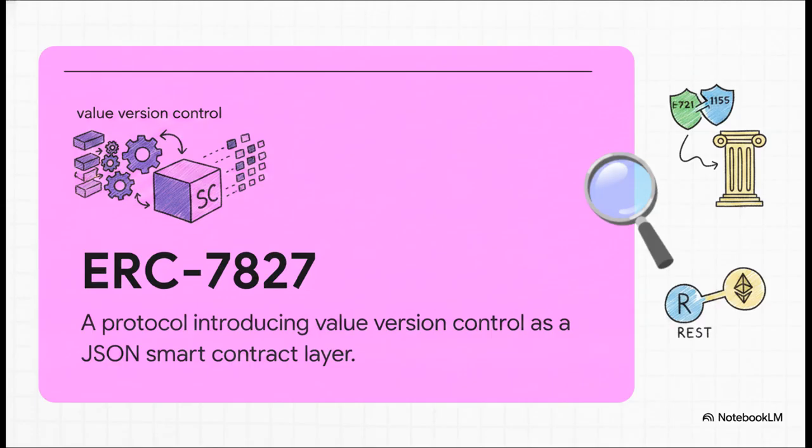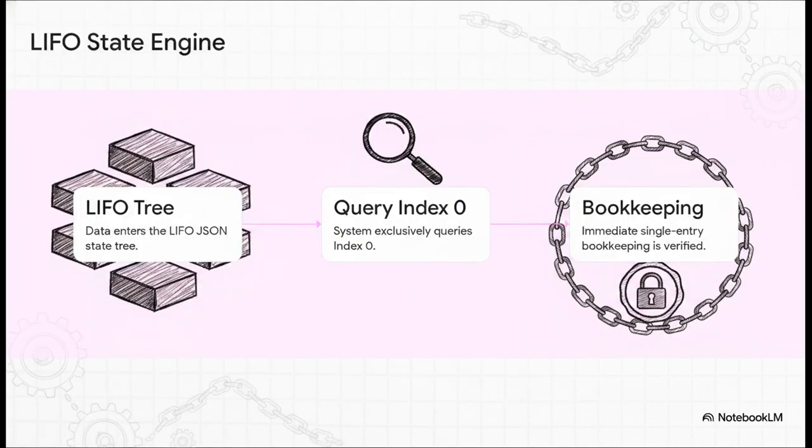And what's really brilliant is the pragmatism of it all. It is 100% backwards compatible with the ERC 721 and 1155 NFT standards we're already using, so developers don't even have to learn a new language. It makes complex Ethereum calls as easy as just querying a standard website. And the engine powering this whole protocol? That's the LIFO JSON state tree. Last in, first out.